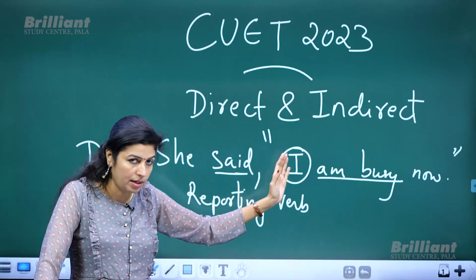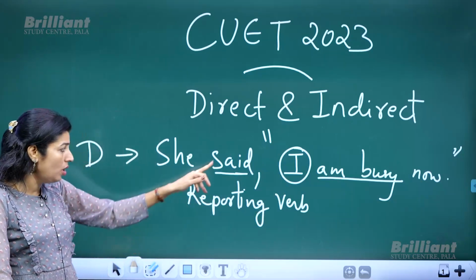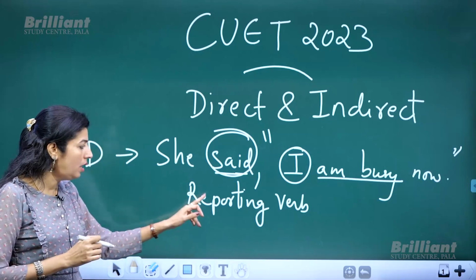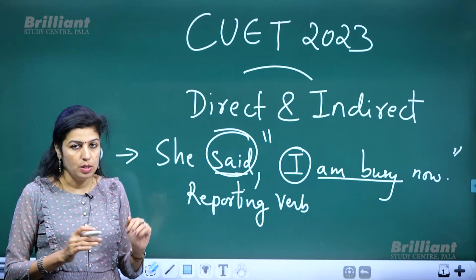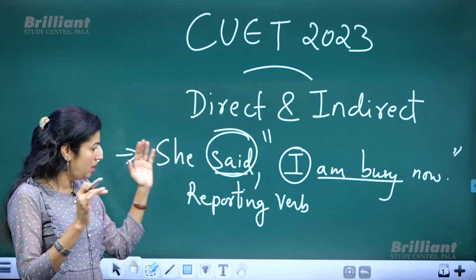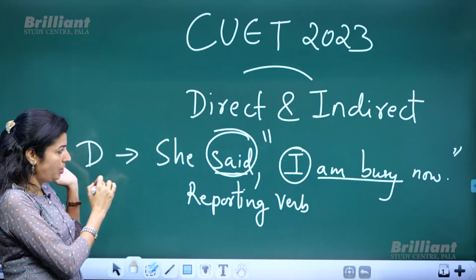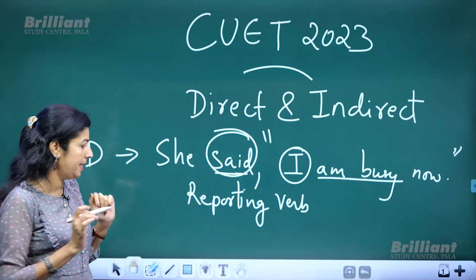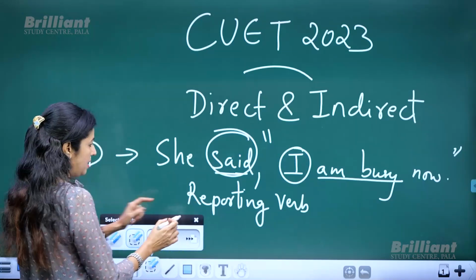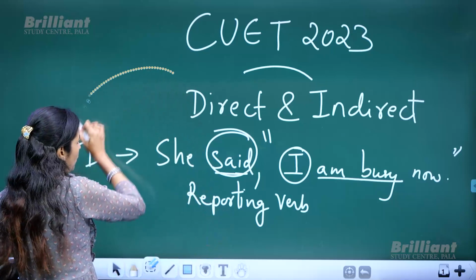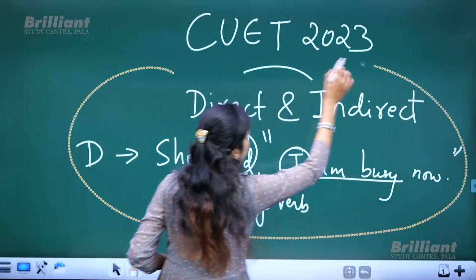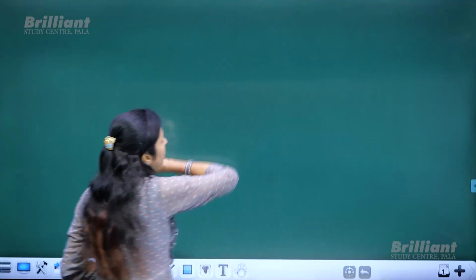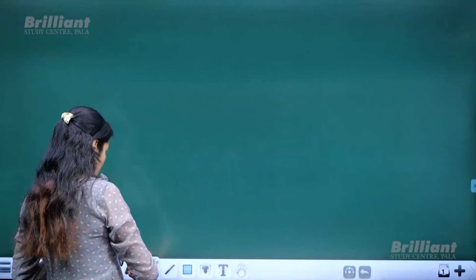So, this verb is called the reporting verb. Keep that word in your mind. Since I told you this term, I will be using this frequently. So, do not get confused. Reporting verb means the verb which comes before our inverted commas.